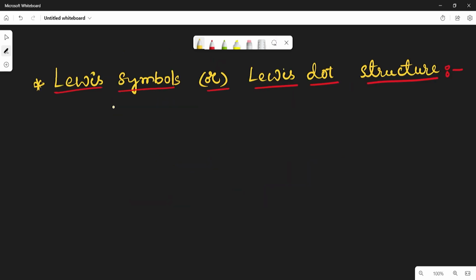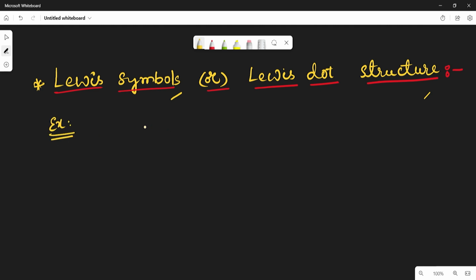Lewis is a scientist. He explained about the Lewis symbol or Lewis dot structure, which means the valence electrons in the atom of an element is depicted in the short form by Lewis symbol or Lewis dot structure. For example,